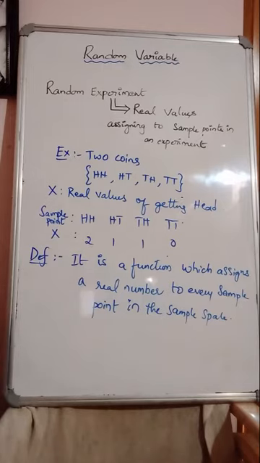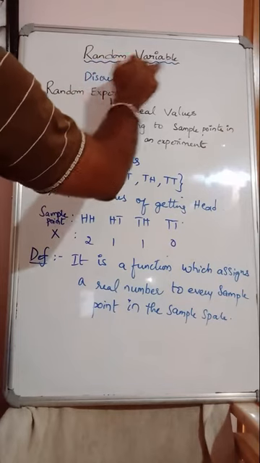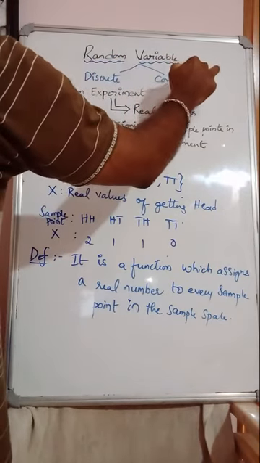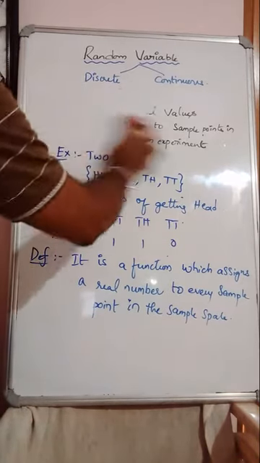Now, what are the types of random variables? There are two different types of random variables. One is discrete random variable. The next one is continuous random variable. Now, let us see the definitions of discrete and continuous random variables. You know the meaning of discrete and continuous already, right? Discrete case means specific values are being assigned. Continuous case means all the values within a range will be assigned. So, let us see that now.